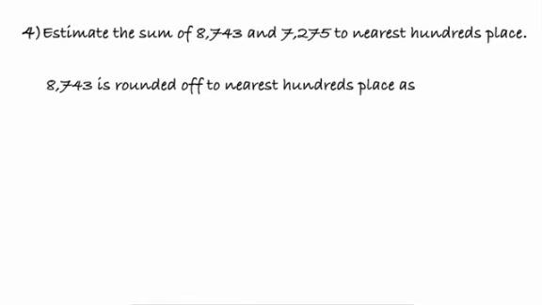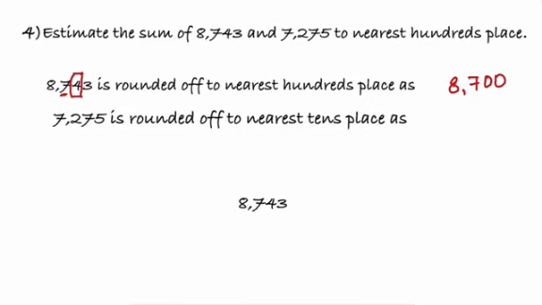Children, if you observe, the estimation has to be done for the hundreds place, but we will be considering the previous digit, which is the tens place. Tens place has less than 5, so we will not be doing anything except having a 0 there. So the rounded off number is 8700. Now for the next step, 7275 is rounded off to the nearest tens place.